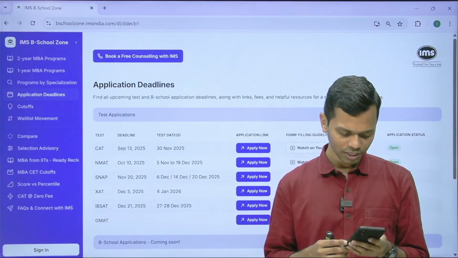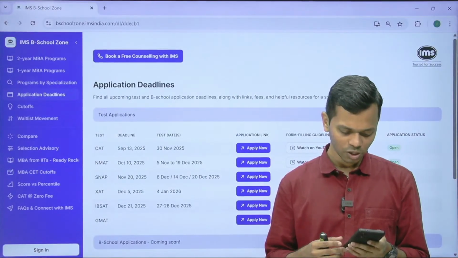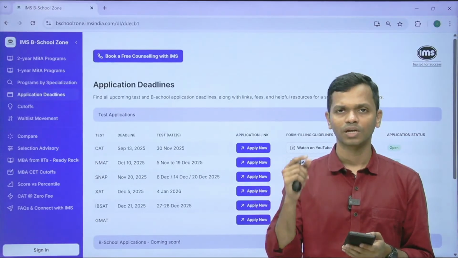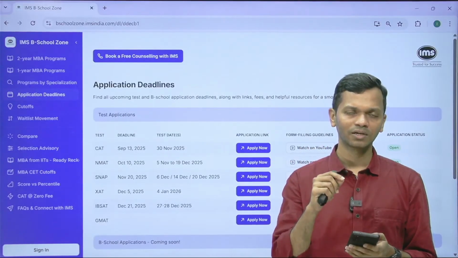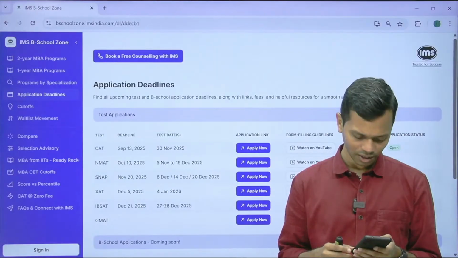How do I fill dual degree option under education? So there is an option in the CAT form. You can click on that. So it says, are you pursuing any dual degree program? You can check that and then enter relevant information.